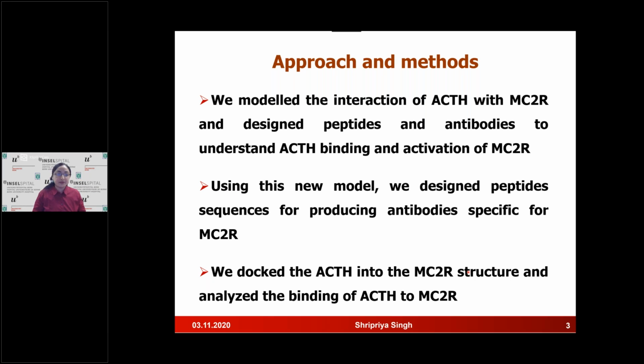I'd also like to mention that this took a number of rounds. We had 3 to 4 rounds, and at every step we tried to improve the design of the peptides. Now we are at the 4th step, and we have good peptides in hand, so we can proceed for further studies. Finally, we docked the ACTH into the MC2R structure, and using molecular dynamics simulations, we refined the structure and the interaction and analyzed the binding of ACTH to the MC2R.